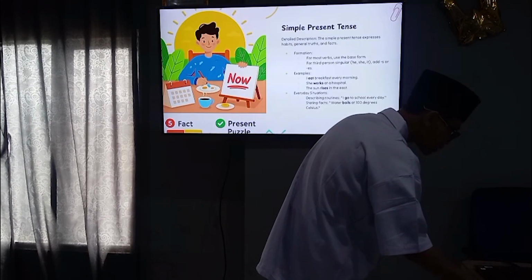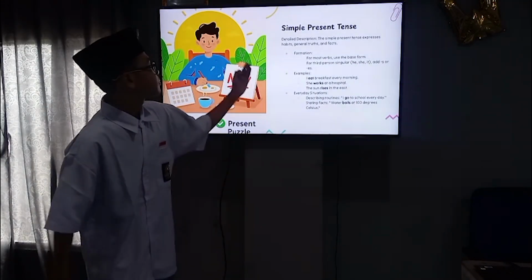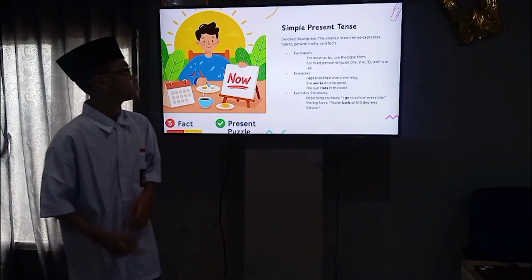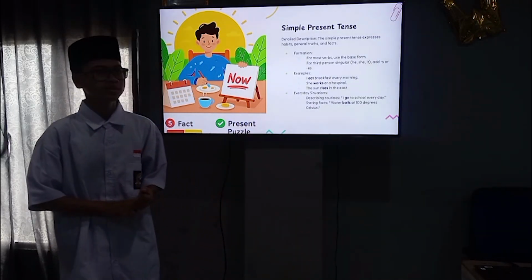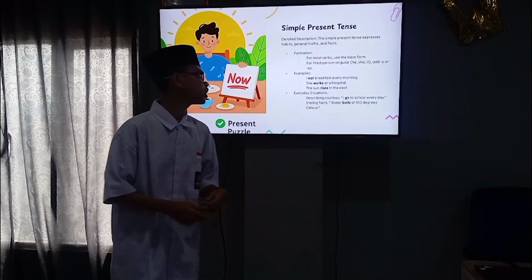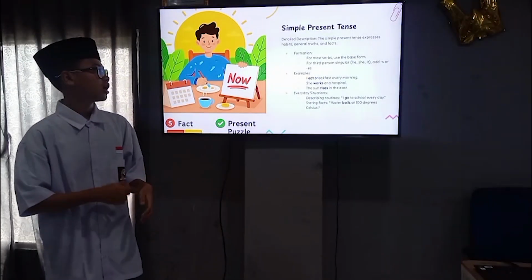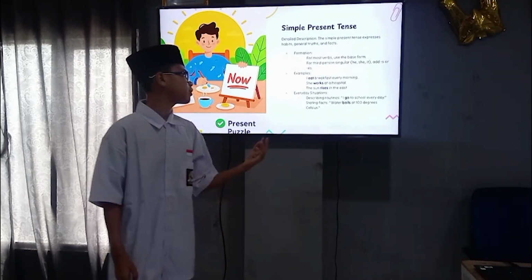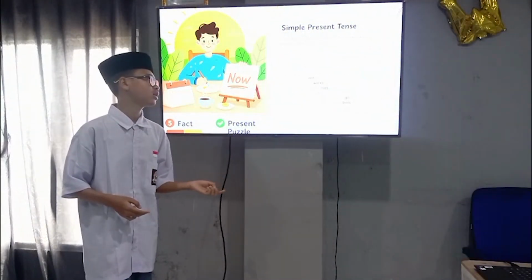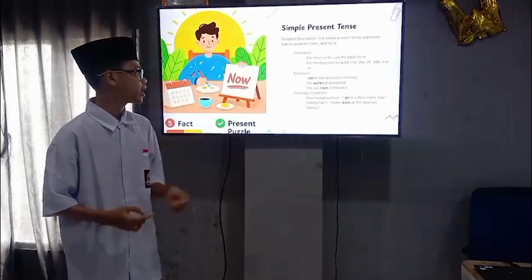The first is simple present tense. The simple present tense expresses habits, general truths, and facts. Formation: for the most part, use the base form. For third person singular, he, she, it, add s or es. Example: I eat breakfast every morning. She works in a hospital. The sun rises in the east.